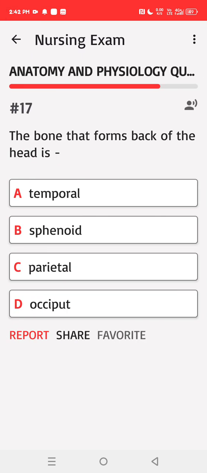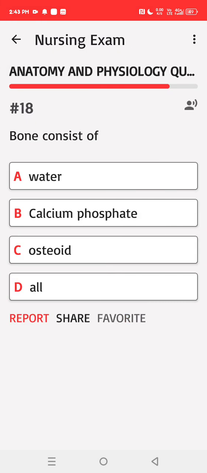The bone that forms back of the head is A. Temporal, B. Sphenoid, C. Parietal, D. Occiput. Correct answer: D. Bone consists of A. Water, B. Calcium phosphate, C. Osteoid, D. All. Correct answer: D.